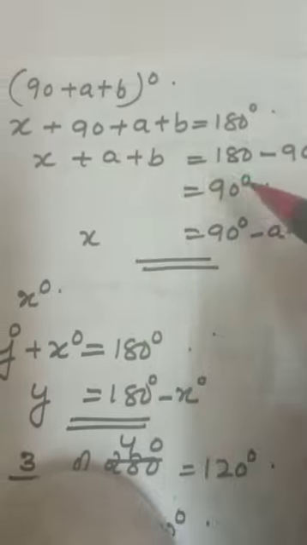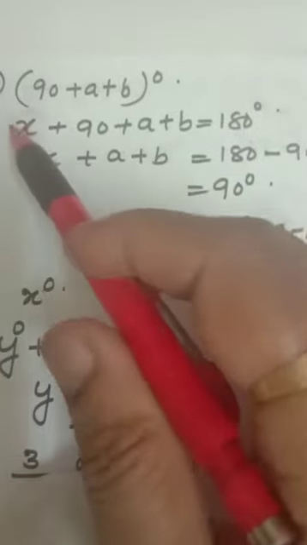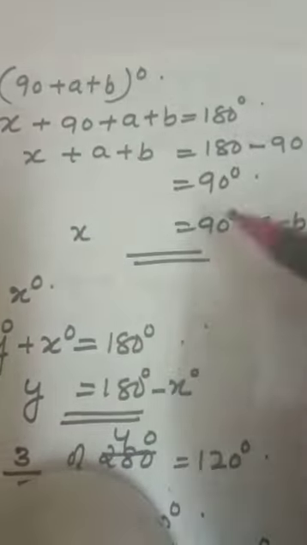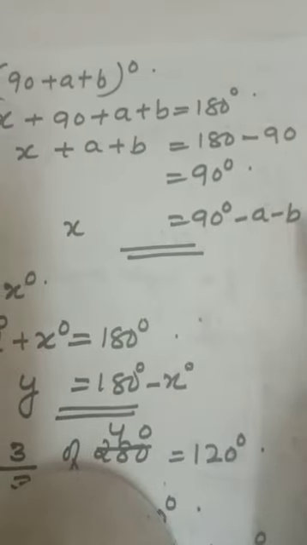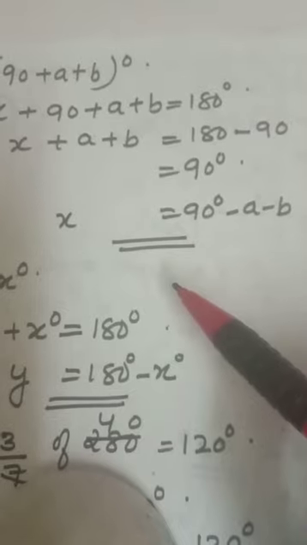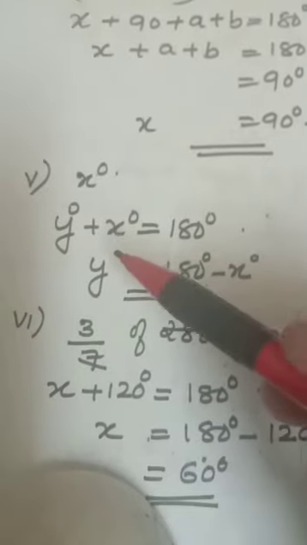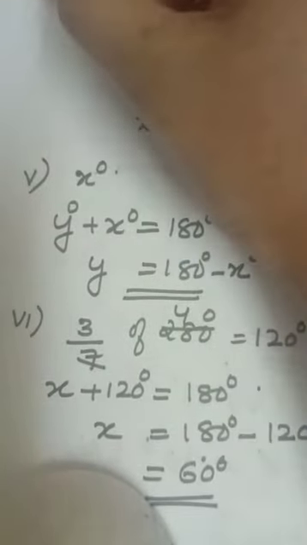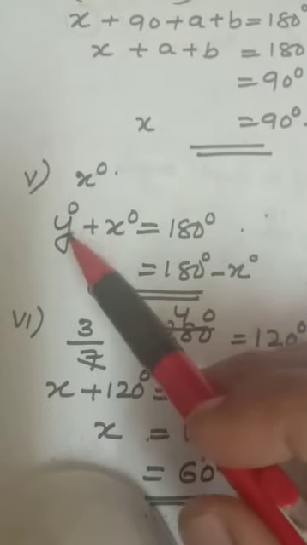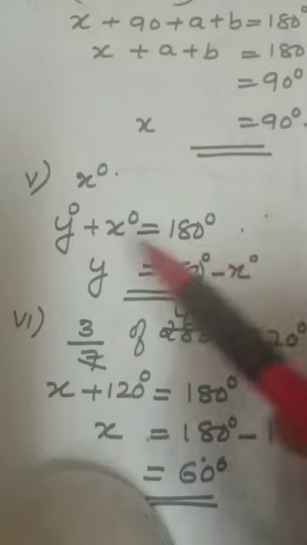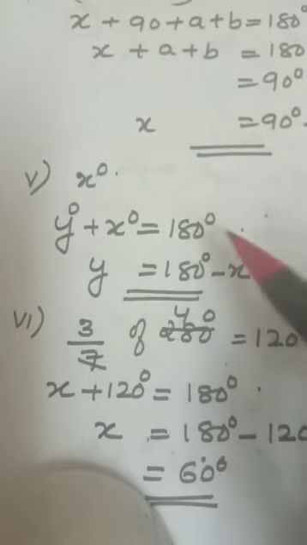X plus a plus b is 90. You want the x value, so a and b you take this side: plus a plus b will move, minus a minus b. Next, x degrees. What is x? Suppose y is the supplement angle of x degrees. When you add, you will get 180 degrees. Then y equals 180, x degrees will be moved this side.